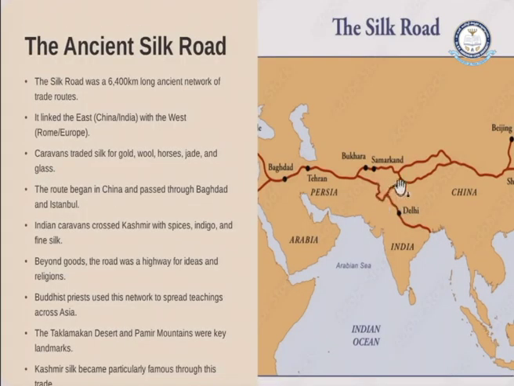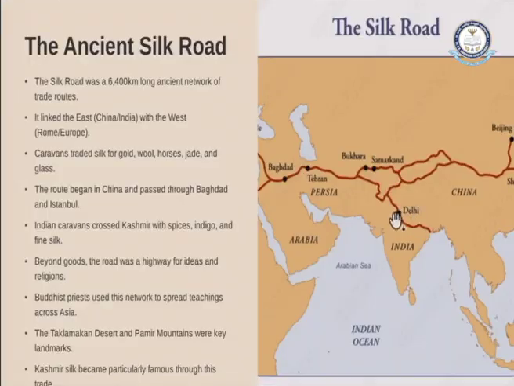Beyond goods, the road was a highway for ideas, traditions and religions. Buddhist priests used this network to spread the teaching across Asia. The Taklamakan desert and the Pamir mountains were key landmarks, and Kashmir silk became particularly famous because of this trade. It began in China and ended in Baghdad and Istanbul, touching India at the point of Kashmir.